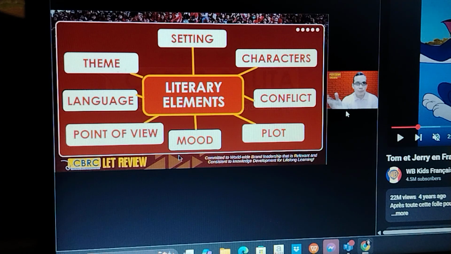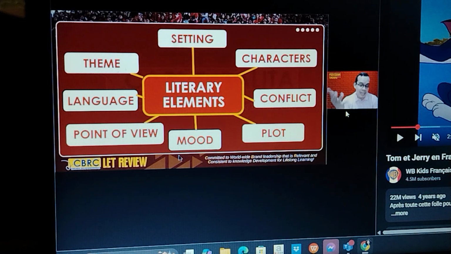Next is the point of view, which is the perspective in which the story is told. There are 3 types of points of view. Number 1 is first-person point of view, in which the pronouns used are I, me, myself. Second is the second-person point of view. The pronouns used are you, yourself.